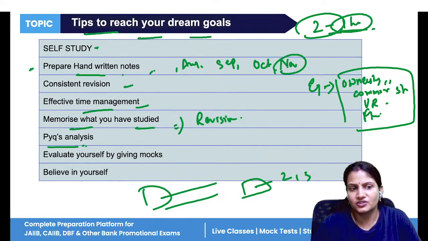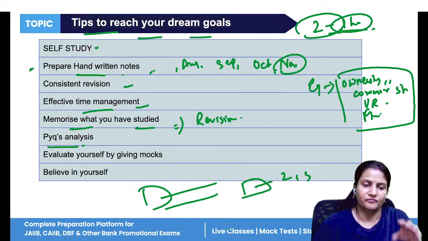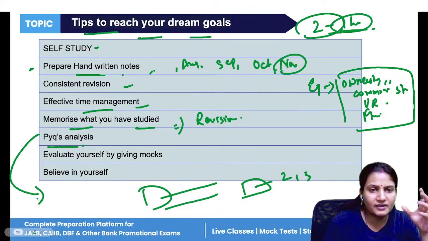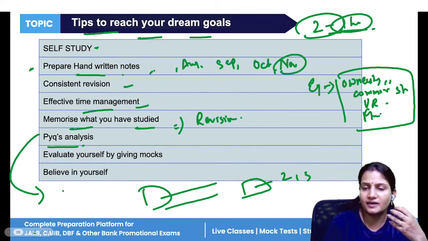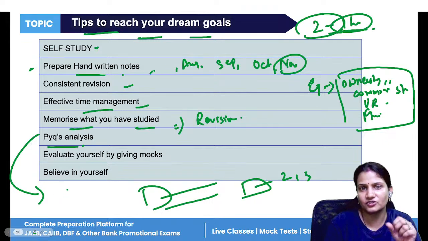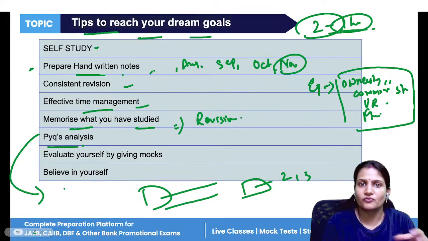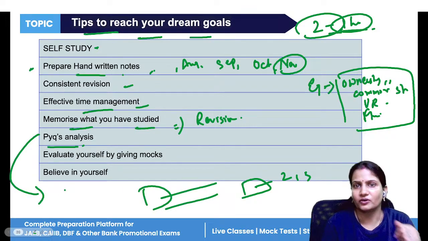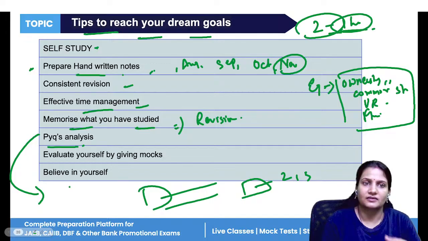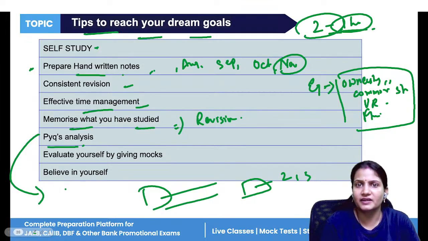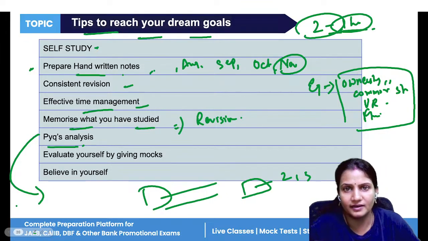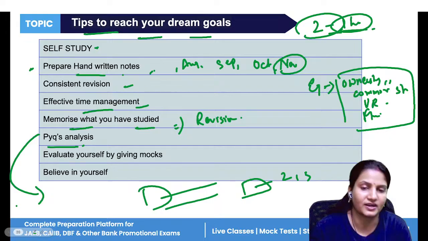Previous year question analysis, PYQ analysis, is very important. Why is it important? At least you will get clarity that these are the questions, such questions are asked in the exam, and in this way the questions are formulated. These are the topics that are important, the topics that are repeating in every exam. So you will get to know what topics are important for you.